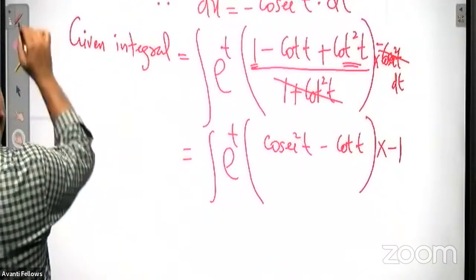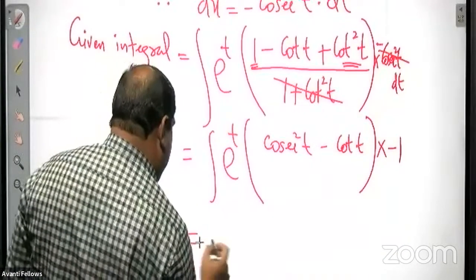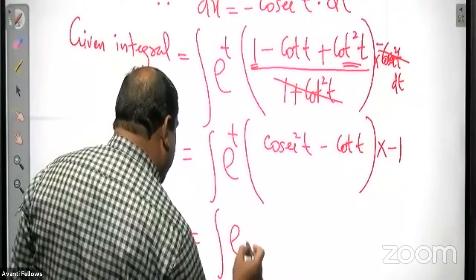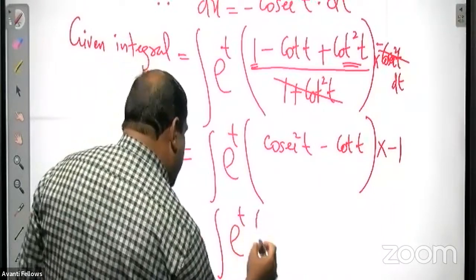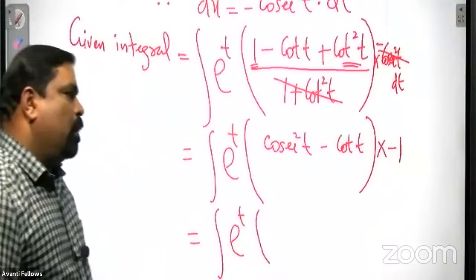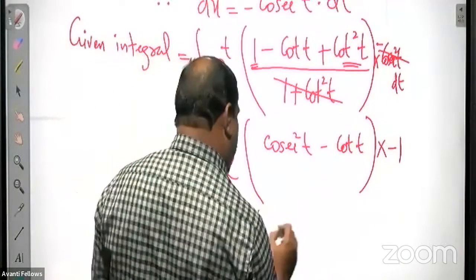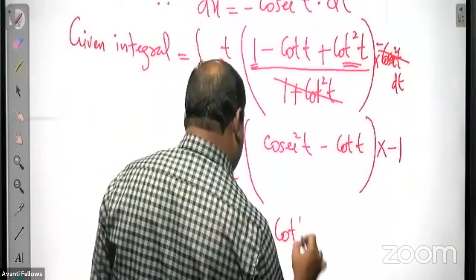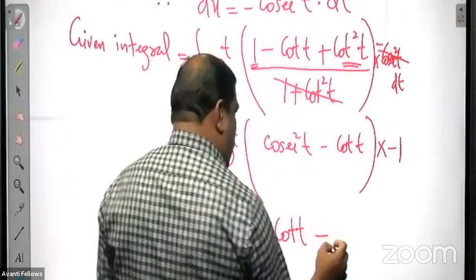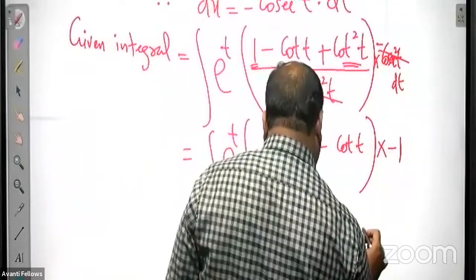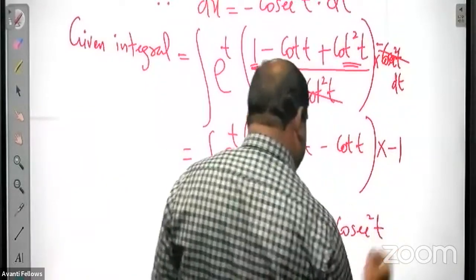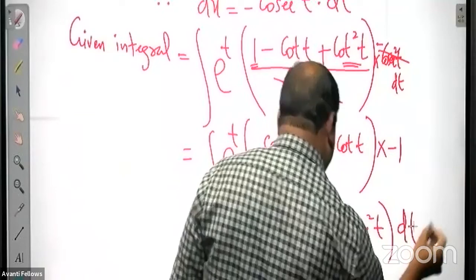Now we are almost reaching the answer. You might have got the answer actually. Multiplying the minus inside the bracket, we get the integral of e raised to t into (cot t minus cosec square t) dt.